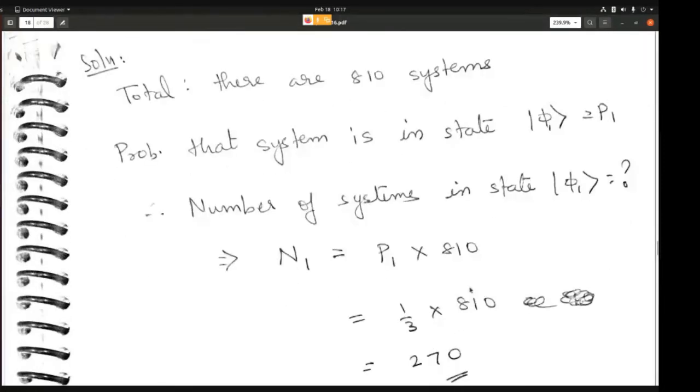So what is P1? P1 is 1 by 3, which we have already found out. So 1 by 3 into 810 is going to give us 270. So out of 810 systems, 270 systems on average. So this is on an average, okay? When you perform the experiment 810 times, sometimes this number might be 271 or sometimes 268. But on an average, you will get 270. So 270 systems on an average will be in the state phi1, okay?